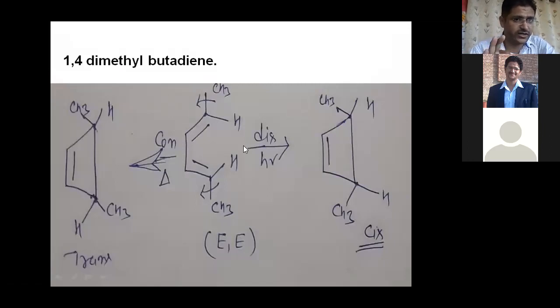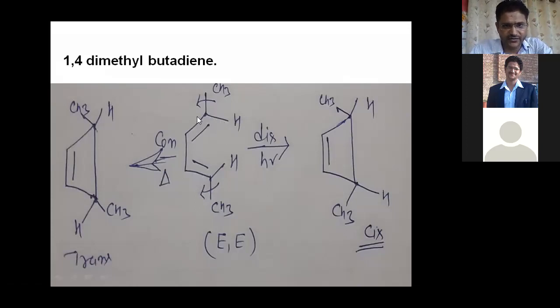These types of questions, as I already told you, are very important for competitions. Normally what happens when questions come in competitions is that they give you the reactant, for example E type, and they also give the condition. Suppose it is a photochemical condition, then what will be the final product? They give four options: E E type, E Z type, Z Z type, Z E type. You have to tick the correct option. Similarly, in cis-trans cases, if it is cis then which product will form, and if it is trans then which product will form. So many types of objective questions come from these topics, so focus on these topics also, right?